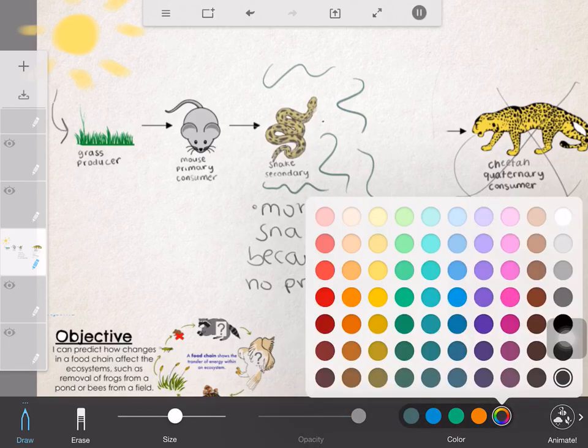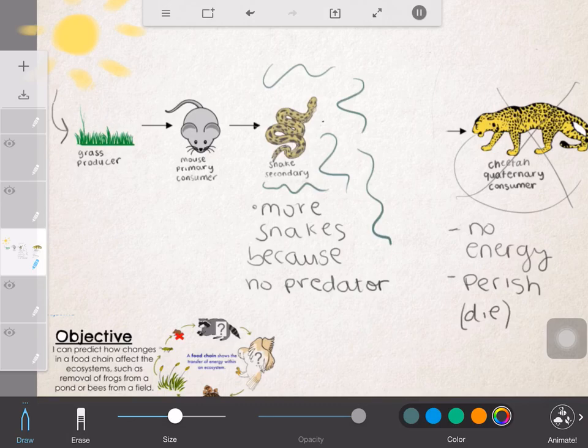And if we have more snakes, that means there's going to be more snakes to eat the mice over here. So if there's going to be more snakes that are eating more mice, what's going to happen to the population of the mice?